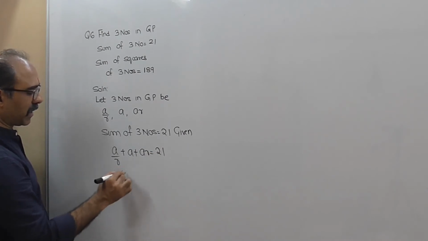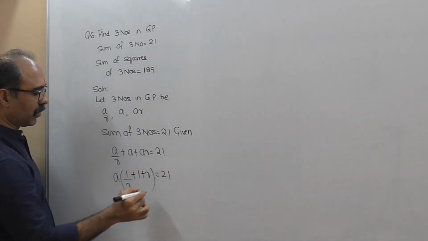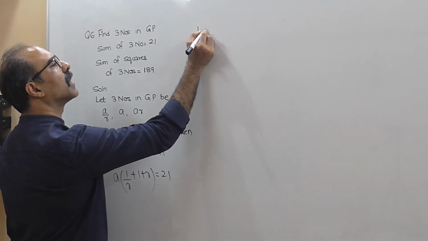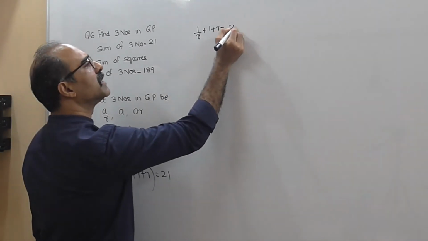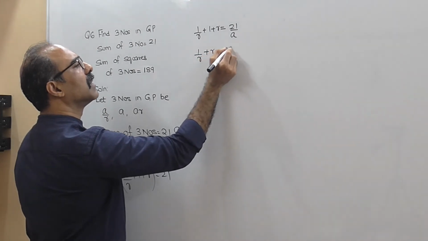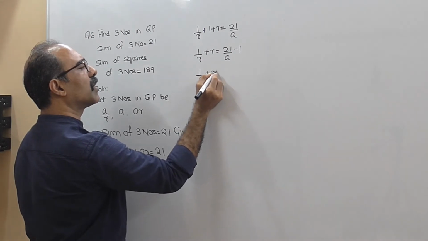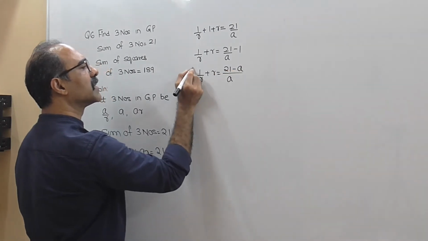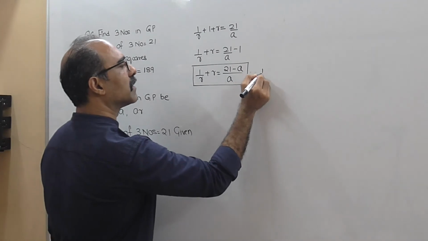क्या करो? A कॉमन निकालना. You get 1 upon R plus 1 plus R equal to 21. So you get 1 upon R plus 1 plus R equal to, that A you push it down, तो ये बन जाएगा 21 upon A. तो we get 1 upon R plus R equal to 21 upon A minus 1. At the most you can write this as 1 upon R plus R equal to, A को LCM निकालना, तो ये आएगा 21 minus A. इससे ज़्यादा सिंप्लीफाई नहीं होएगा, छोड़ दो. Take it as 1. Okay.